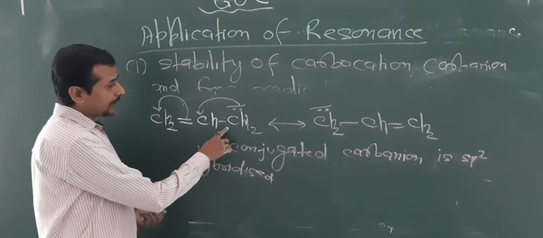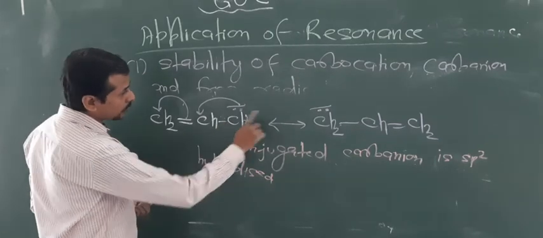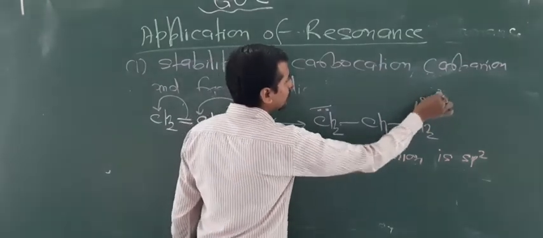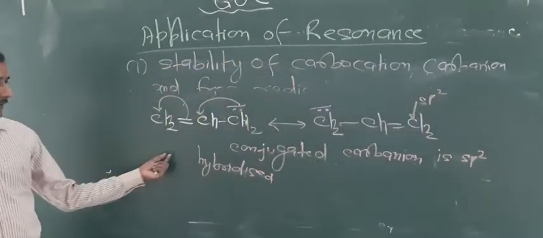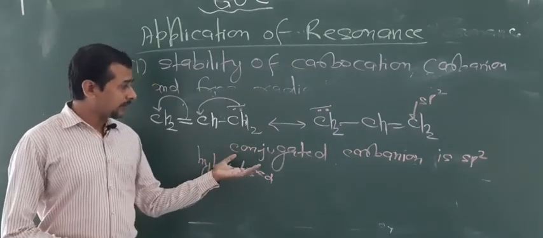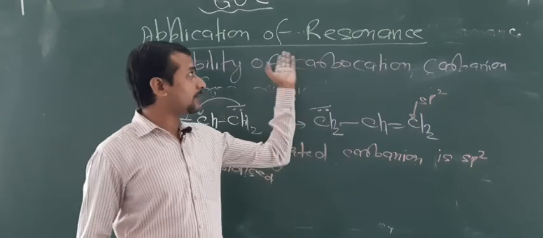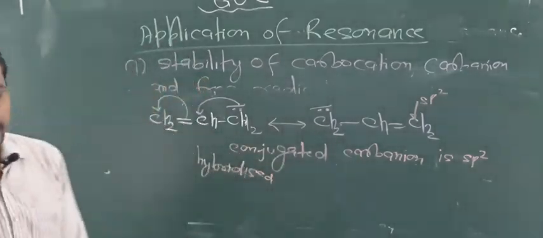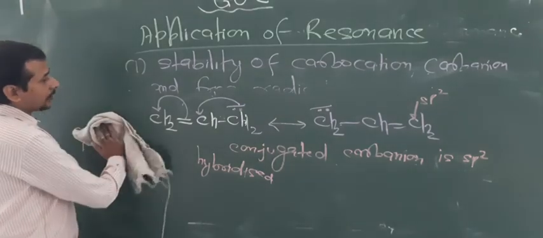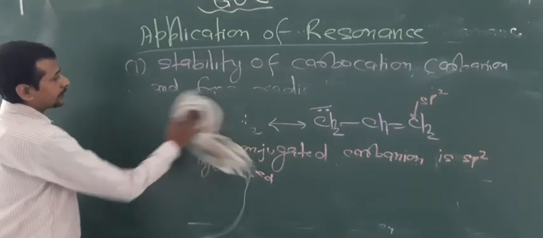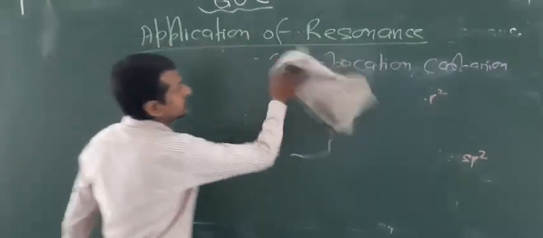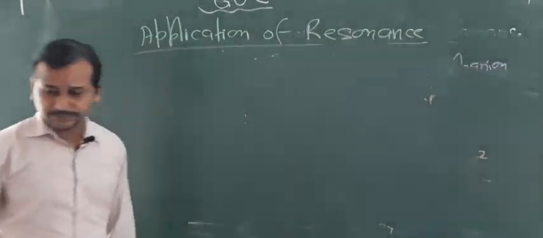I told you that carbanions are sp3 basically, but due to resonance, now this carbon becomes an sp2 carbon. So that's why a conjugated carbanion is sp2 hybridized. This is also a very good example, and also shows the importance of resonance. By resonance, the conjugated carbons become sp2. Now next property, that is